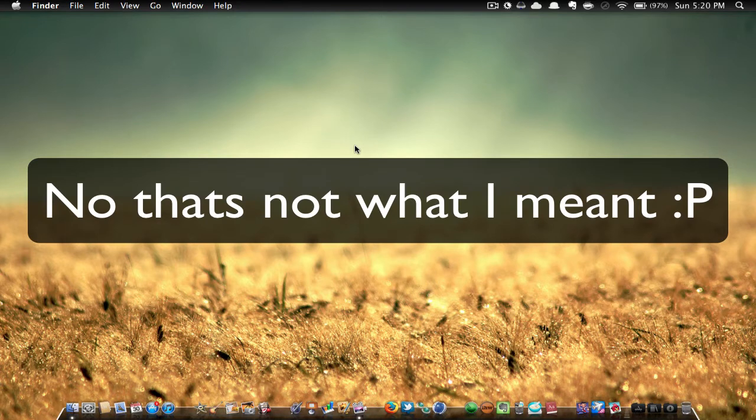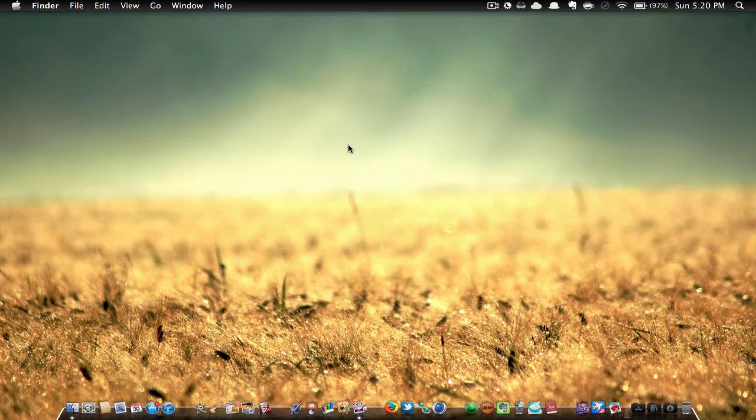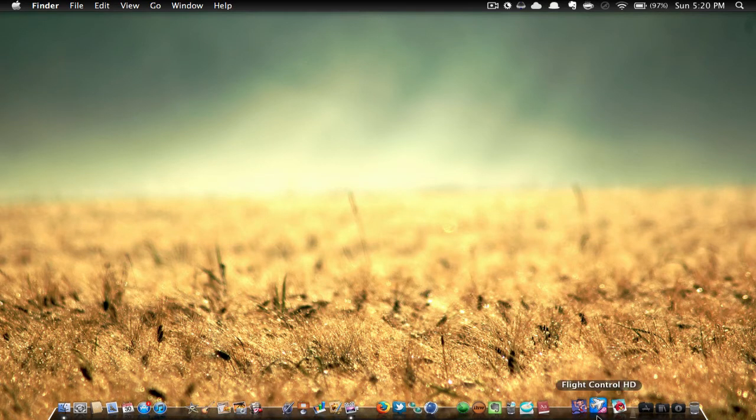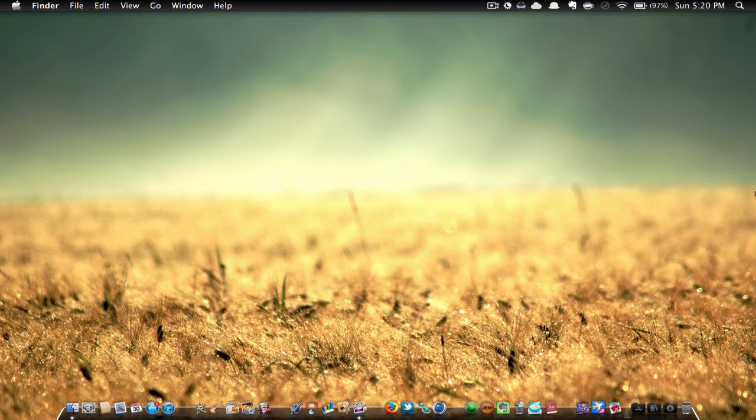I'm going to be giving you my dock, just a quick look at what applications I have in it at the end of this month. I'm also going to show you what I have in my menu bar, so all my favorite menu bar applications too. So I'm going to kick it off right down here at the bottom left.